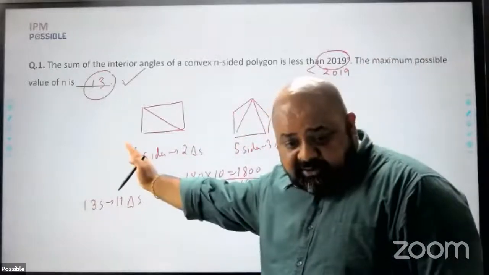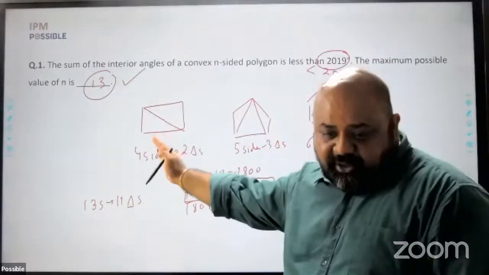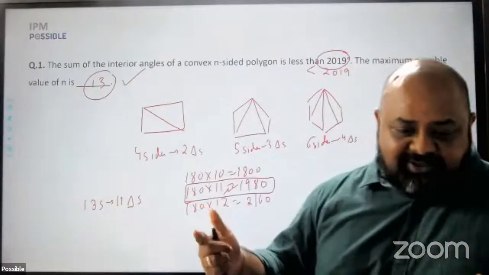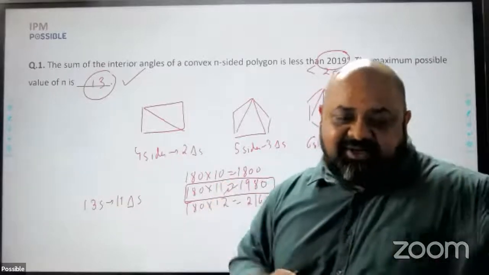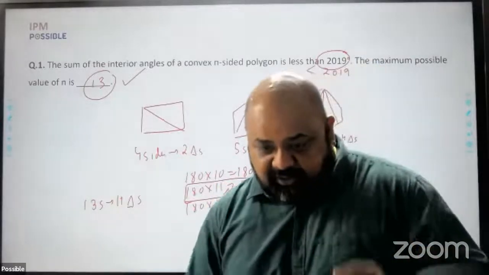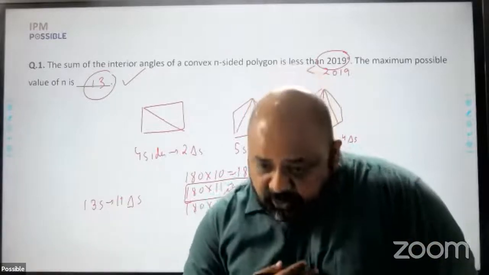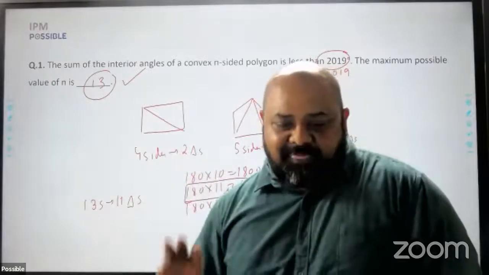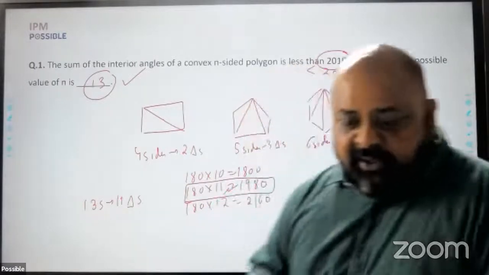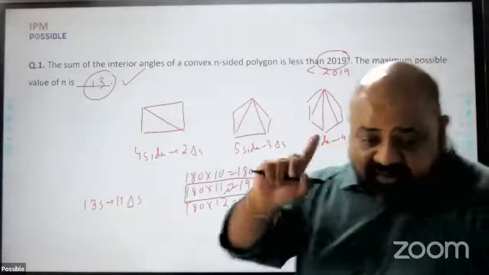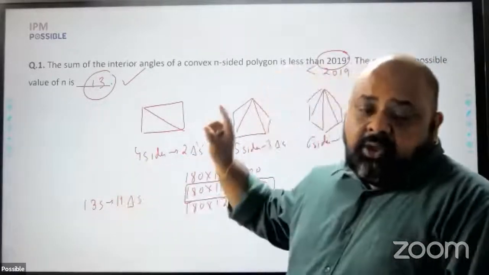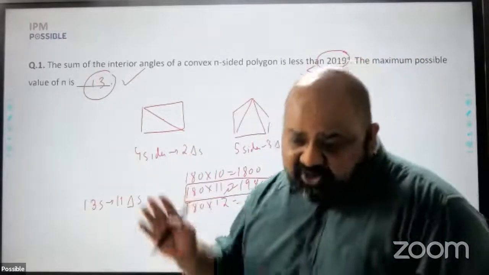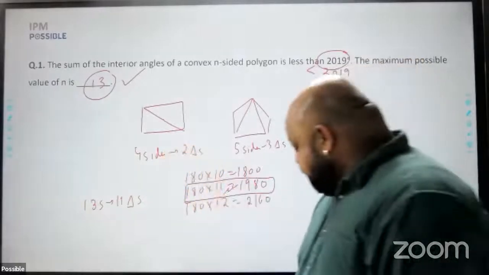I had to write all of this to be sure that all of us are together. But technically, if I look at the question, all I'm thinking is, okay, 180 into 11 is 1980. So the polygon is 11 triangles, which means it has 13 sides, and that is the answer for me at that point, right? You can always put in the formula, solve for the quadratic equation, you'll still get the answer. So this is question number 1 for me. Definitely round 1 question pertains to geometry, which is something that you would have done till class 10, and a relatively easy question because technically it did not take us time to solve this.